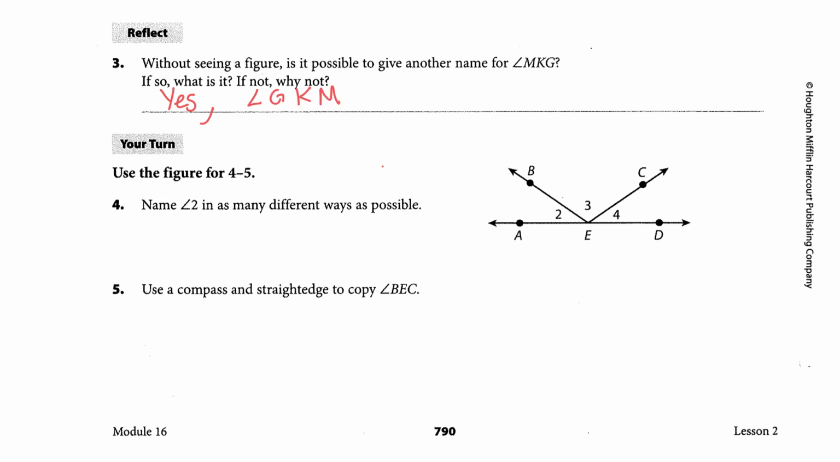Use the figure for 4 through 5. Name angle 2 in as many different ways as possible. This can be angle BEA, or we can change it so it is AEB. We would not want to just name it angle E because that could be referring to number 2, number 3, or number 4, or this angle on the back side. So we need to at least use 3 letters in this case, or the number.